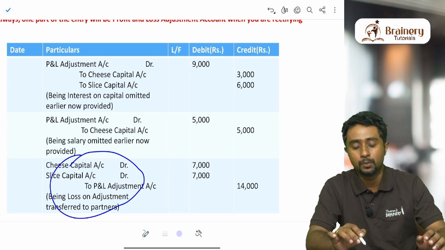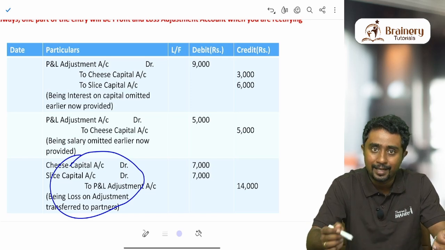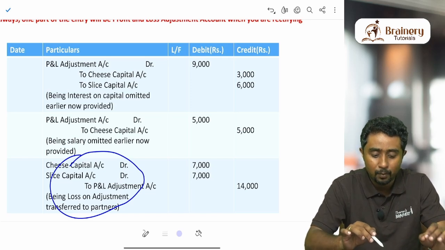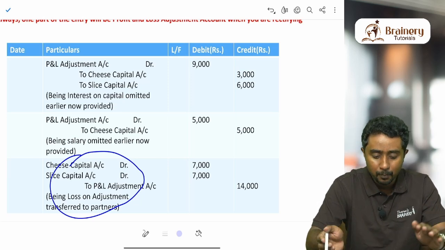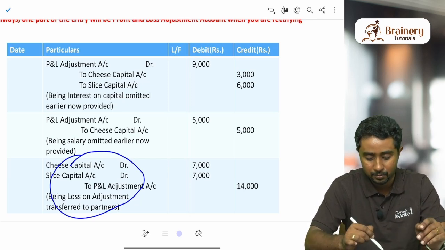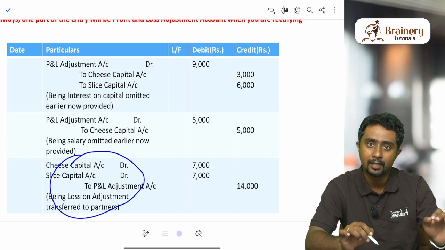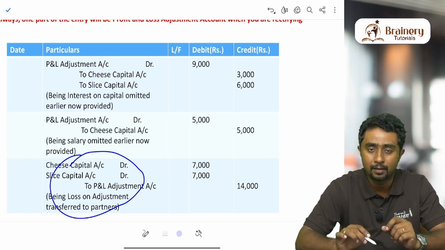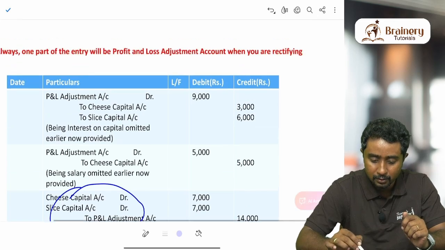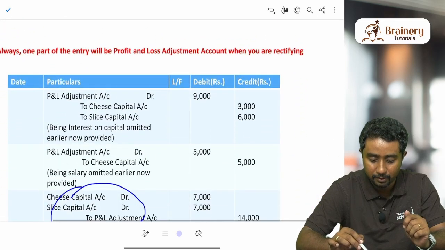So what you are supposed to do is check the other entries. In those entries, how many times the profit and loss account is debited or credited, post all these entries to this account. Basically, we are drawing a profit and loss adjustment account and posting these entries to it. Clear? So when we are posting it, what are we going to get?